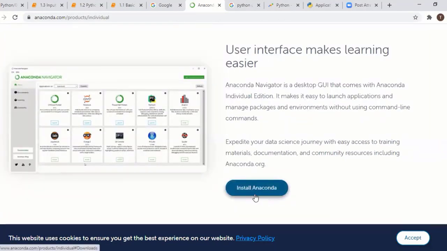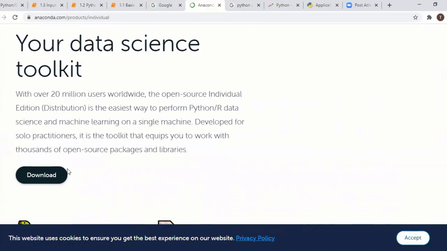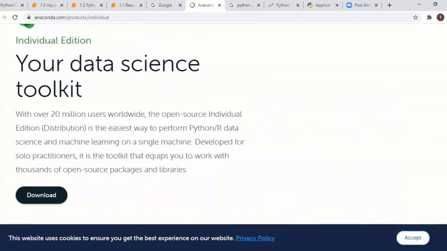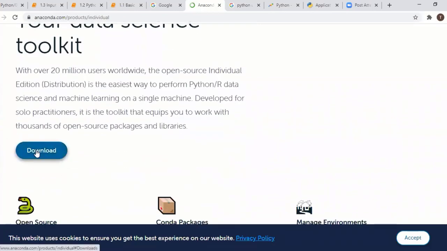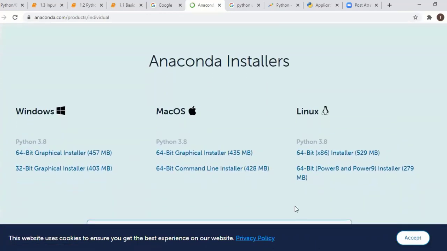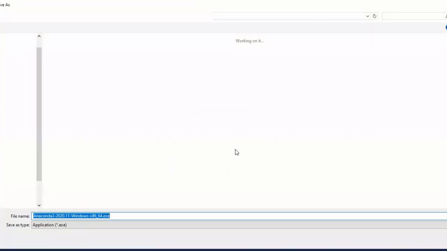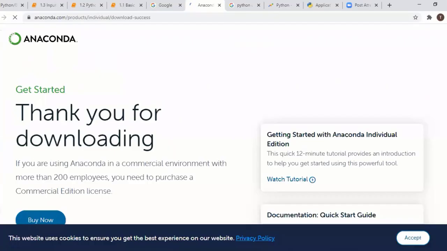So install Anaconda. Here, it always comes with the latest Python version. Currently, it's Python 3. It's fine for us. Based on your OS, you can select. It will get downloaded, and after that, you can directly click on it.